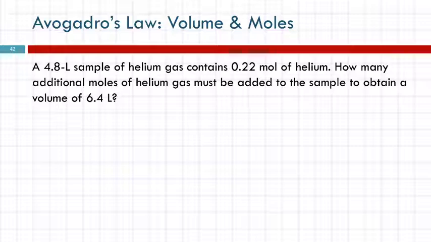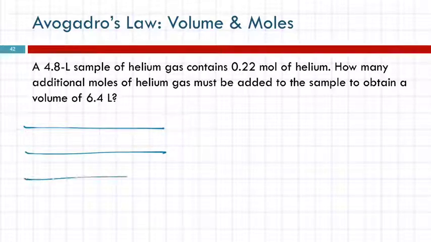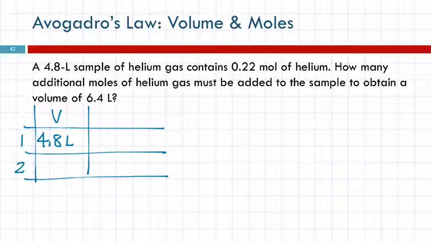Okay, a 4.8 liter sample of helium gas contains 0.22 moles of helium. How many additional moles of helium gas must be added to the sample to obtain a volume of 6.4 liters? So let's make a table, 1 and 2. So we have 4.8 liters, that's the volume, right?